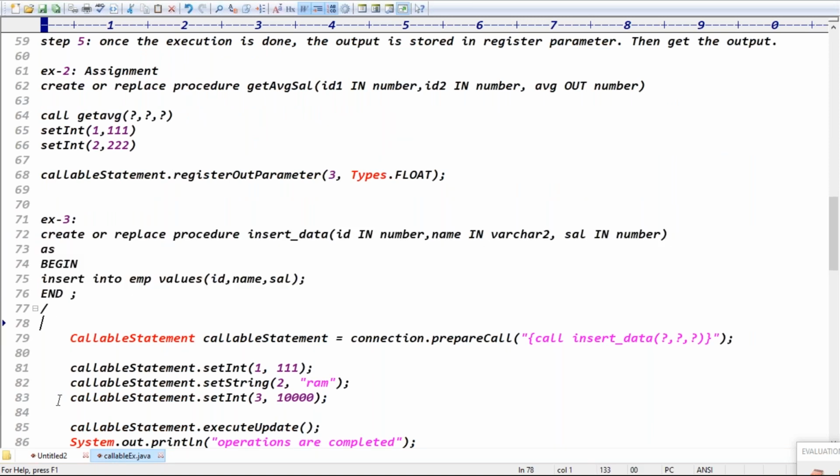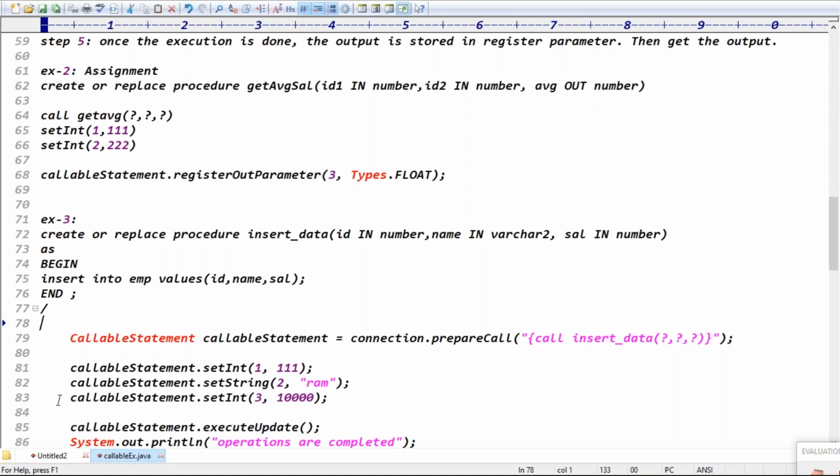We are trying to insert the data. Insert the data, right? ID, name, and salary also. Here, do you have any input? All are input parameters, right? Do you have any output parameters here? This example contains all input parameters, right? Is there any output parameter? There is no output parameter, right?